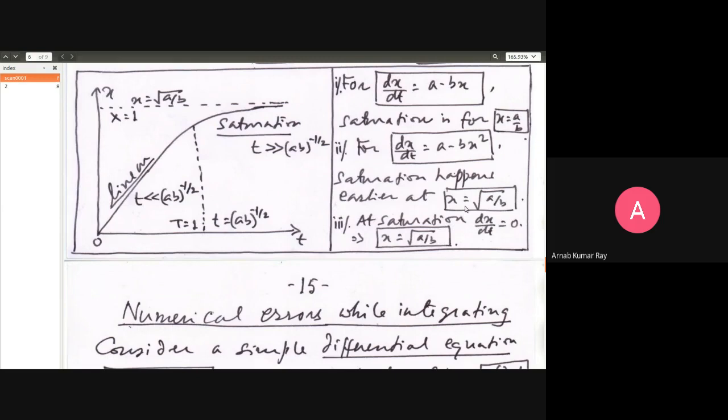But you notice that this is a square power of nonlinearity. This is the first power of nonlinearity. When x goes to large values, the square power of nonlinearity becomes more dominant compared to the first power of nonlinearity. As a result, the limiting value of x for the square power of nonlinearity will be less than what it is in the case of the first power. This will quench the system, or saturate the system, at a smaller value of x, namely square root of a by b. But the other will be saturated at a larger value of a by b. So that is how it is.